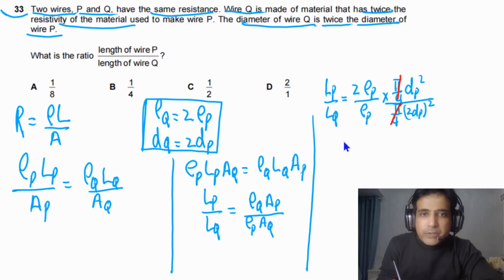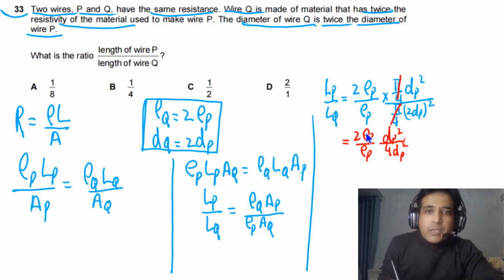And now if we simplify this one, we will get here 2 rho P divided by rho P, and here we will get dP square, and here we will get 4 dP square. Now simply we need to cancel out. So rho we can cancel with rho P, dP square we can cancel with dP square. So we are left with 1 by 2, and this one is the answer.